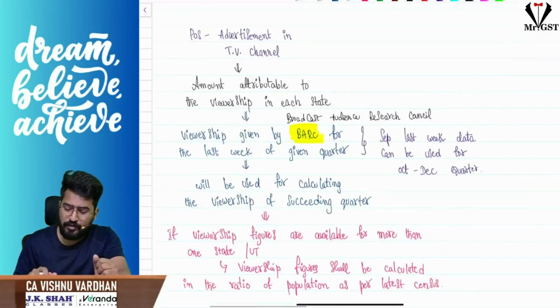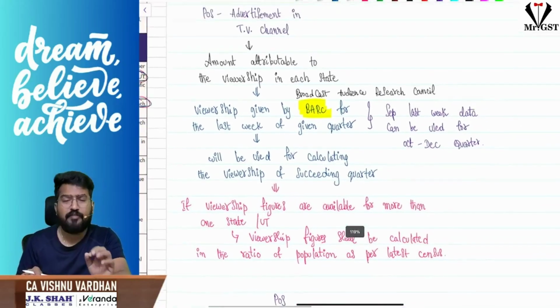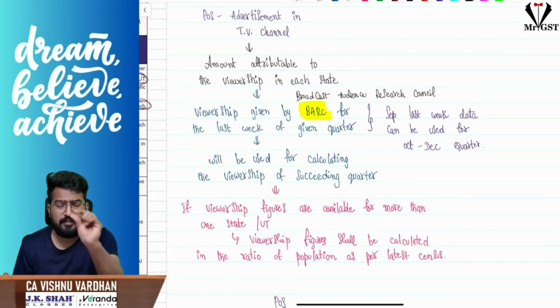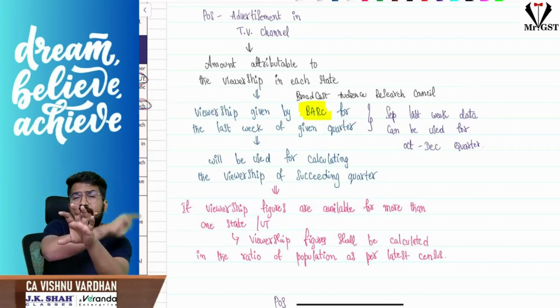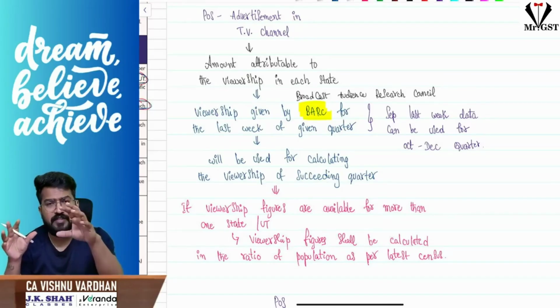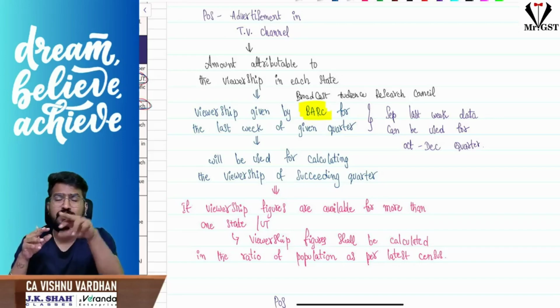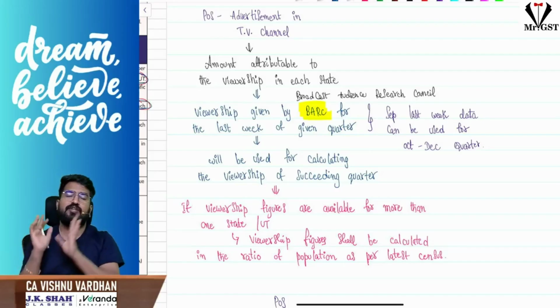Sir, how will they do this? Now, see, in all the three cases, the information is published on a weekly basis. On a weekly basis, you are calculating place of supply for any particular transaction falling in this particular period. You should see the preceding quarter. For example, some transaction has happened between January to March. You are calculating place of supply for that, and you should see the preceding quarter, that is October to December. In the last quarter, whatever information has been published, that you should take and use.